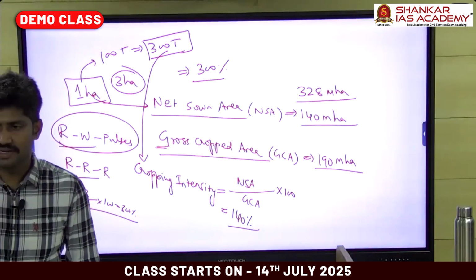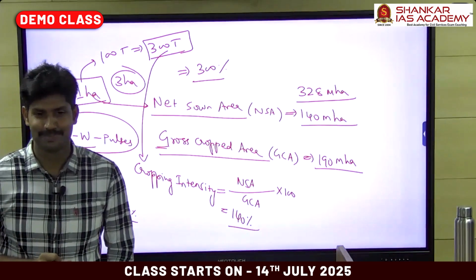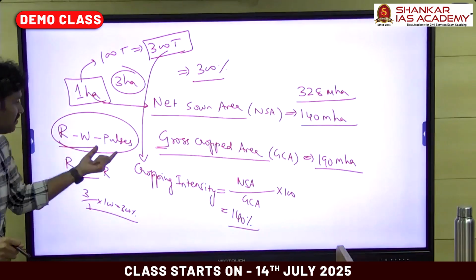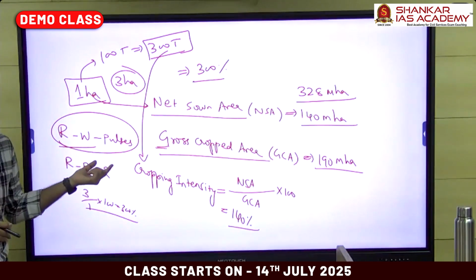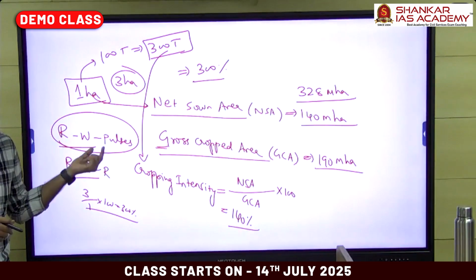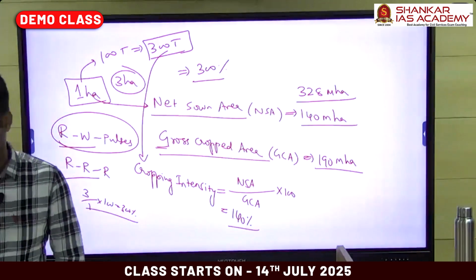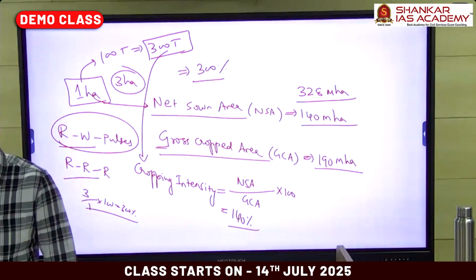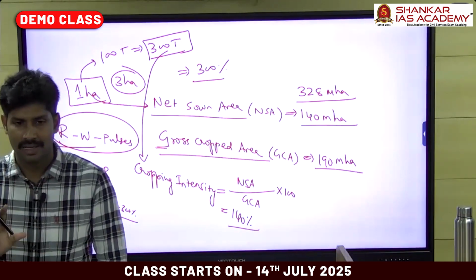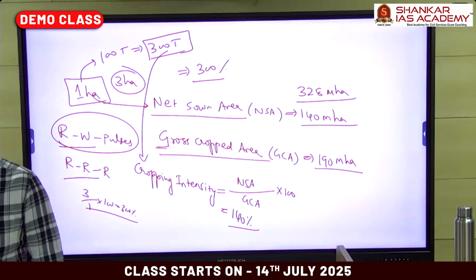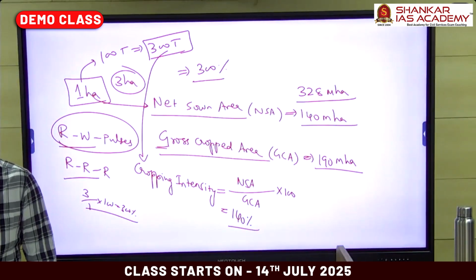So what is the main limiting factor here? Irrigation. How is it possible to have 3 crops or 2 crops in a single year? It is based on the irrigation facility and water availability. Think about the central part of India, Maharashtra, Gujarat, Madhya Pradesh, or the central part of Karnataka. In those regions, many areas practice rainfed agriculture, dryland agriculture, where rainfall is the only source of irrigation. What is the effective rainfall period? Just 4 months.